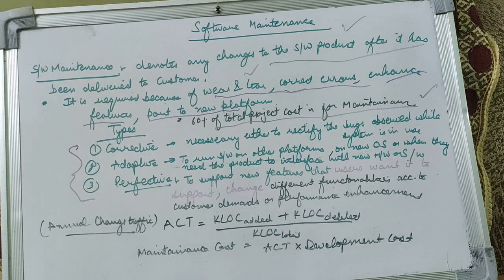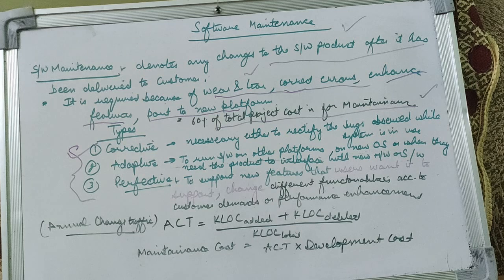Corrective, as the name itself gives you the meaning, corrective maintenance is necessary to rectify the bugs observed while the system is in use. So when the system is in use, we might need to rectify the bugs. There are some errors which might need to be removed later on after the user complained about it. Then the coding part, the activities that take place, will form your corrective maintenance.